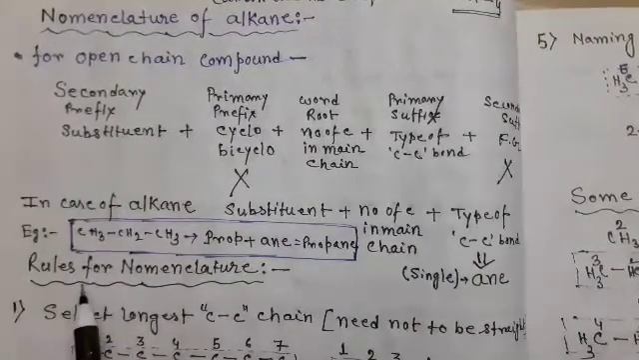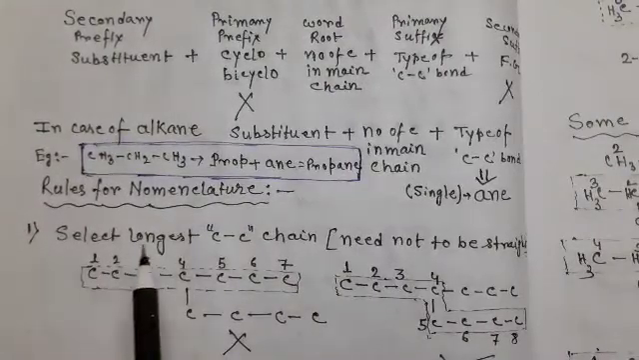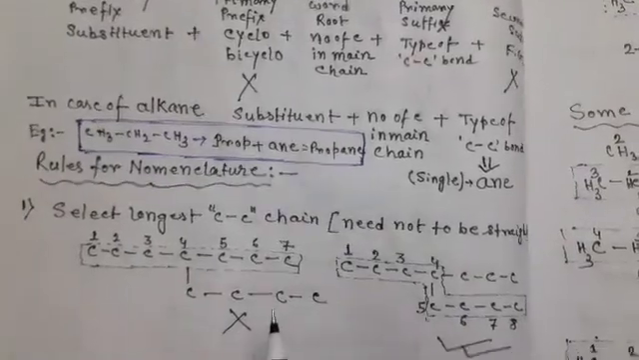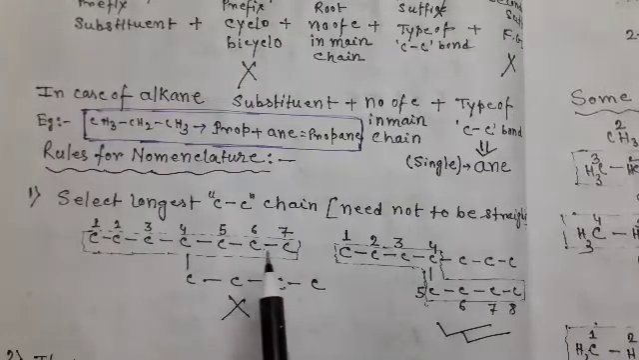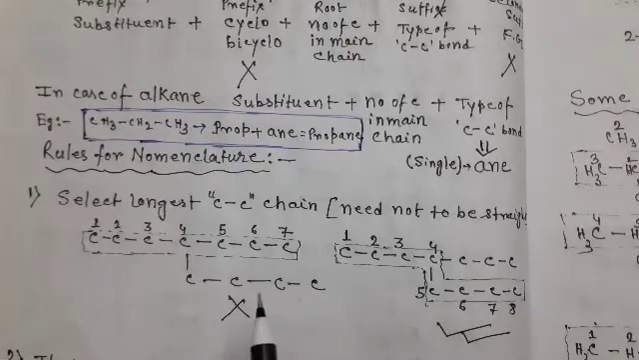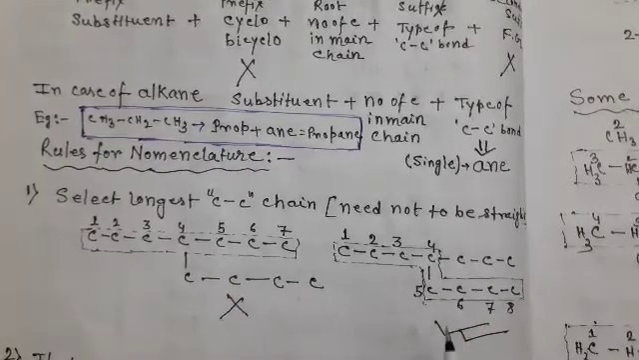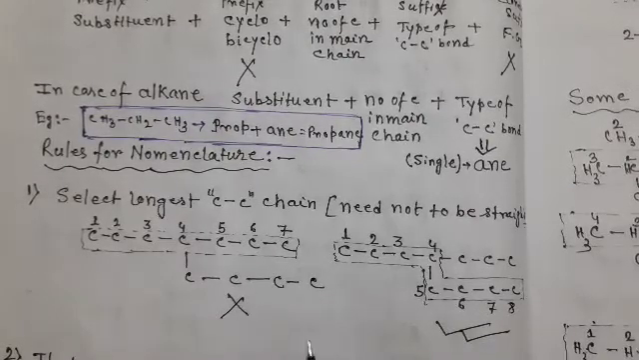Next come to the points, the rules for nomenclature. First rule, select the longest carbon carbon chain, which need not be straight. For example, here is a compound, this is the longest chain, and this is another long chain. Which one is selected? As per the rules, the one with the maximum number of carbons. Here there are 7 carbons in one chain, and 8 carbons in the other. That is why according to the rules, this one is selected as the main chain, and this is not selected.